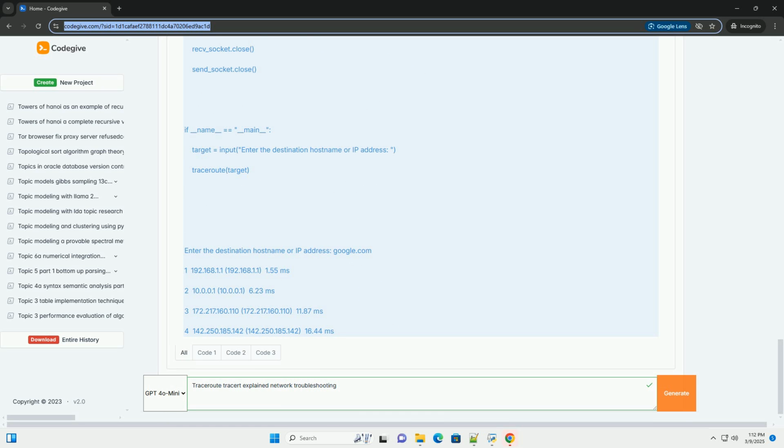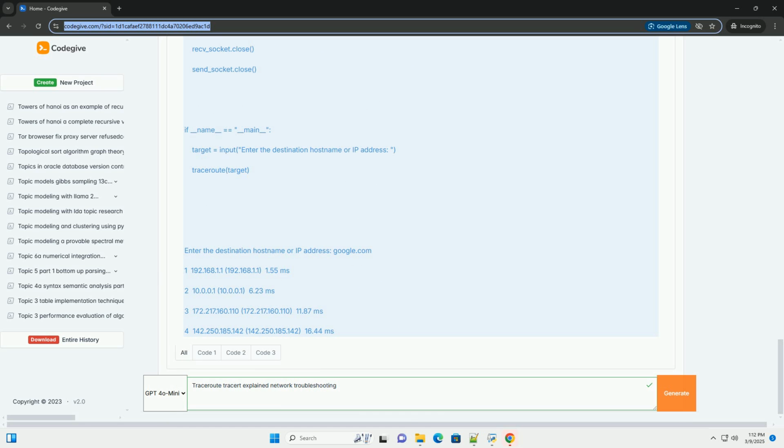The standard Traceroute utility sends UDP packets by default on most systems. However, you can also use TCP or ICMP probes, which can be helpful in different situations. UDP traceroute is the most common type. It sends UDP packets to a high, unused port, usually above 30,000. The destination host should send an ICMP port unreachable message when it receives the UDP packet on the closed port. UDP traceroute is blocked more frequently by firewalls.